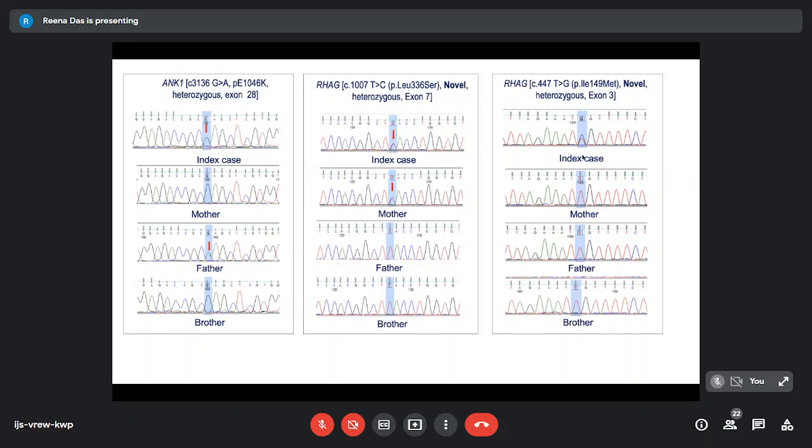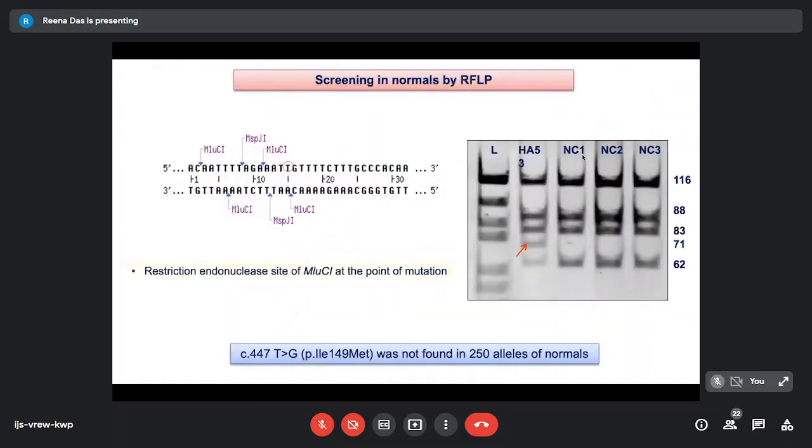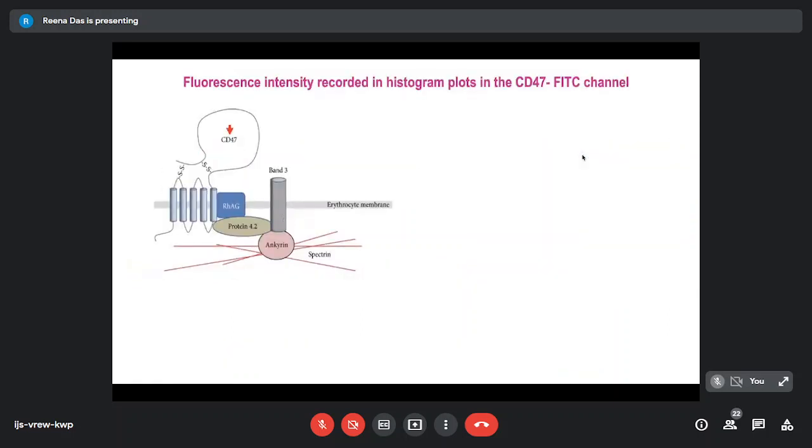This kind of analysis, where we take the help of the family, becomes very important, and it helps us tell which particular variant is probably pathogenic in a given case. But it really is like finding a needle in a haystack when you're looking at the variants. For this particular one, we looked at the restriction enzyme site and found that this variant was missing in our normal population, and then while reading we found that next to the RAC protein, we have CD47.